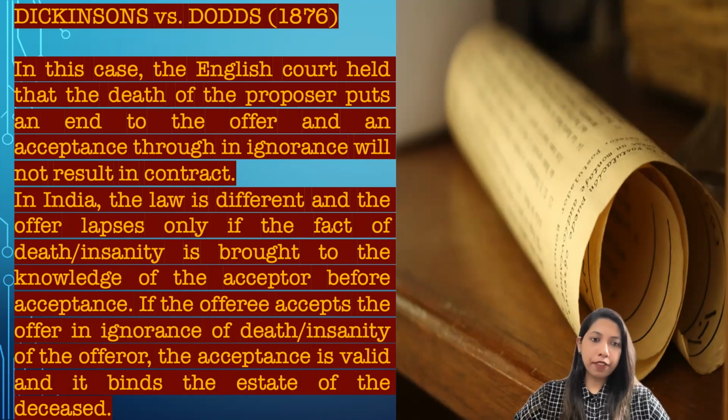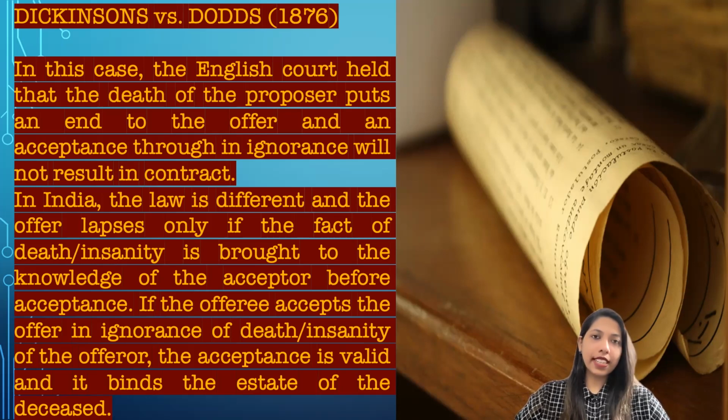In Indian law, there is a difference. In India, the offer lapses only if the fact of death or insanity is brought to the knowledge of the acceptor. If it is not brought to the knowledge of the acceptor, and the offeree accepts the offer in ignorance of the death or insanity of the offerer, the acceptance is valid in nature. So there is a difference between English law and Indian law when it comes to this ground regarding lapse of offer, that is by death or insanity.